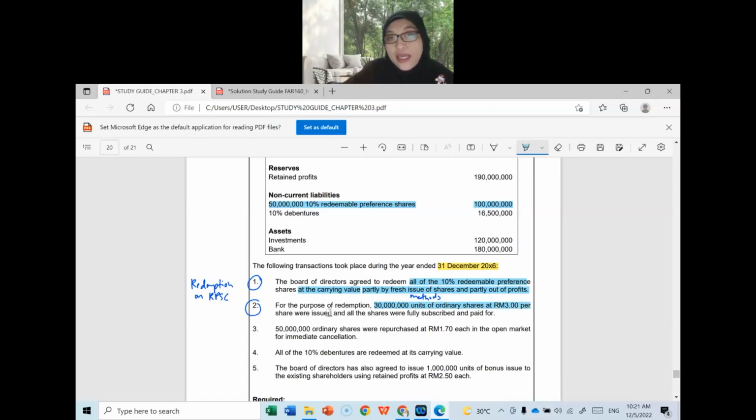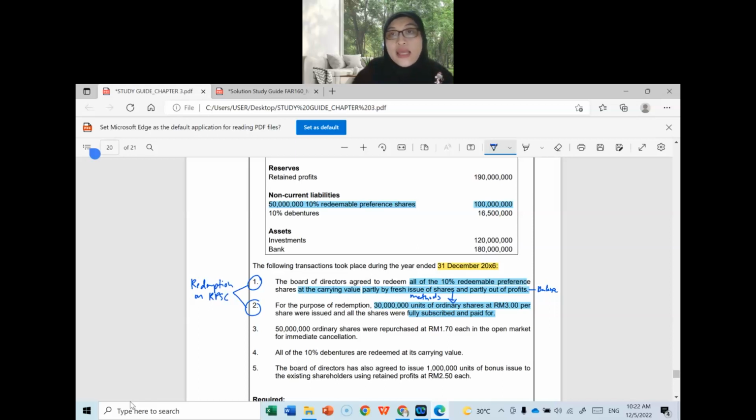If the amount is not sufficient, then the balance will be taken out of profit. So you have to find out how much shares you have issued to cover the redemption. Additional information number 1 and number 2 are tested on the redemption of redeemable preference shares.